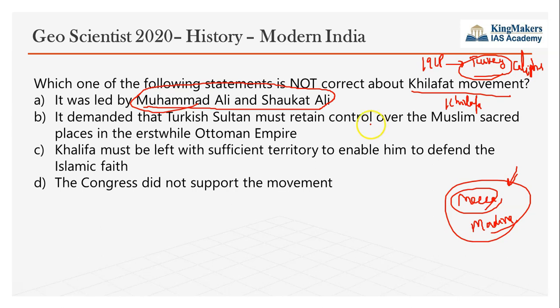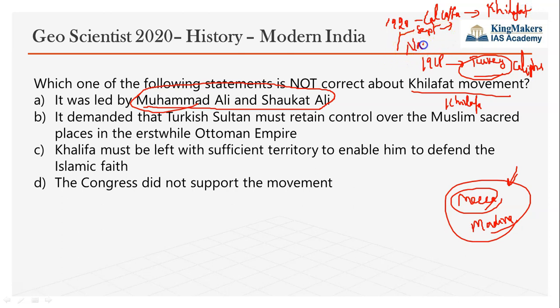So in 1920, Calcutta session. See, you have to remember this. In the 1920 Calcutta session, Congress accepted the Khilafat struggle as part of the non-cooperation movement. In 1920 there were two Congress meetings. One was in September. In the September Congress session they accepted this Khilafat demand, and there was another session which took place in Nagpur.